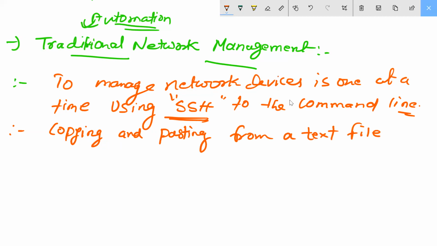Template is common. Understood all of you?